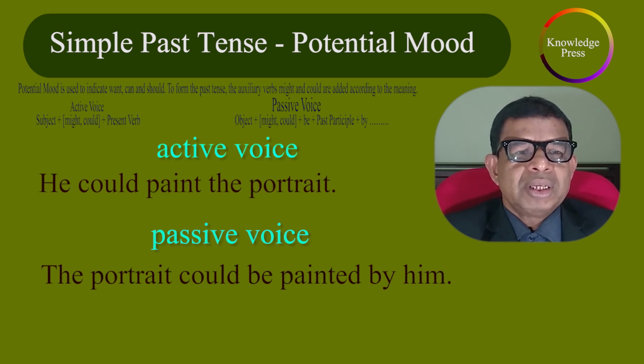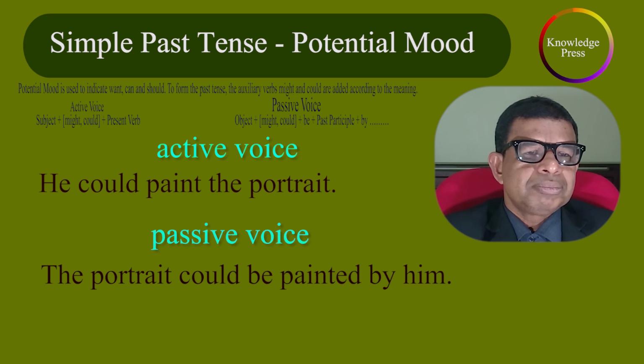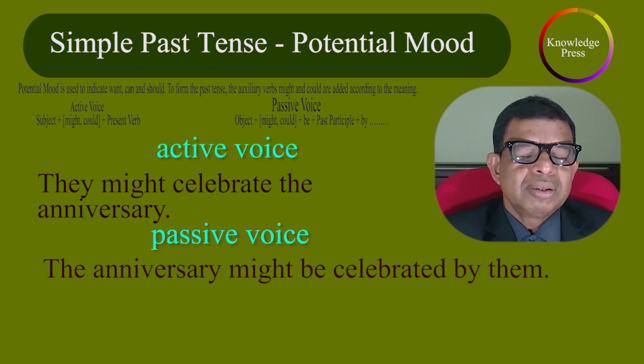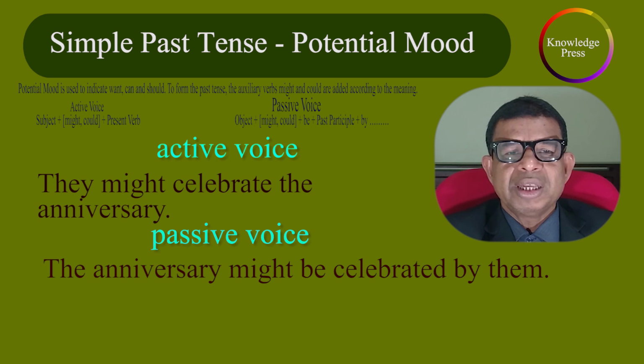Active voice. She could paint the portrait. Passive voice. The portrait could be painted by him. Active voice. They might celebrate the anniversary. Passive voice. The anniversary might be celebrated by them.